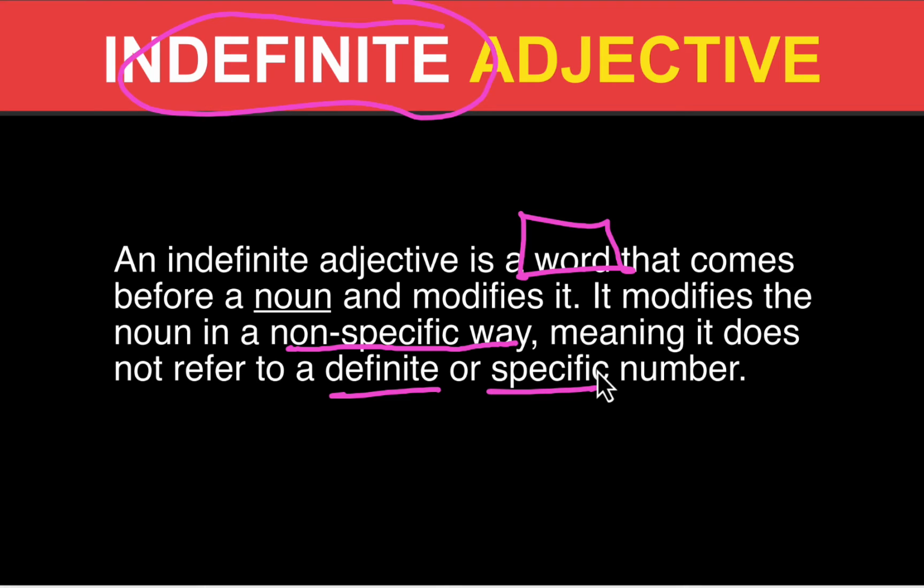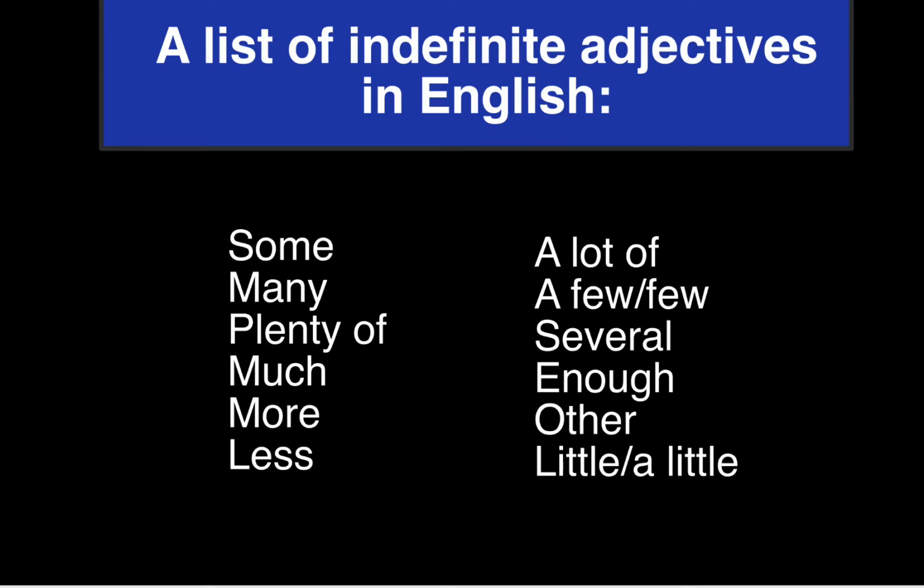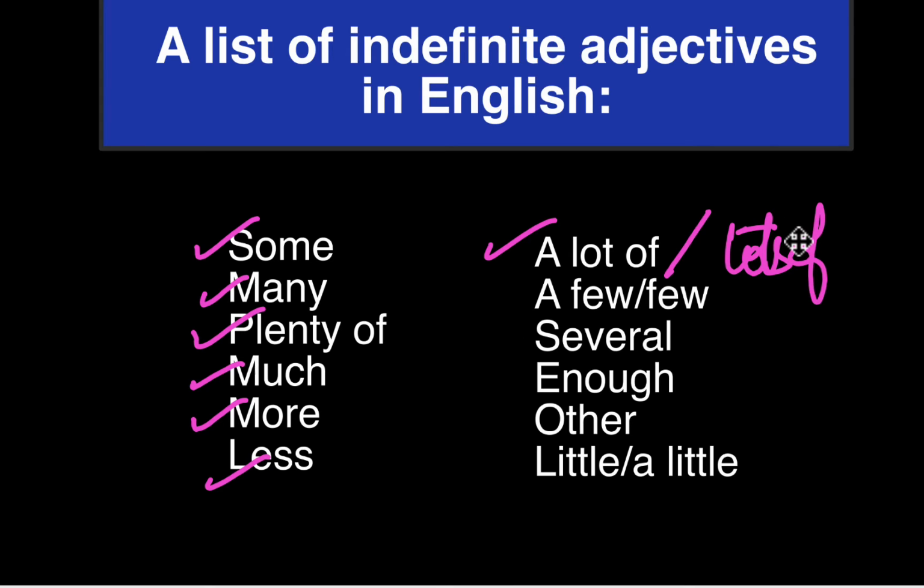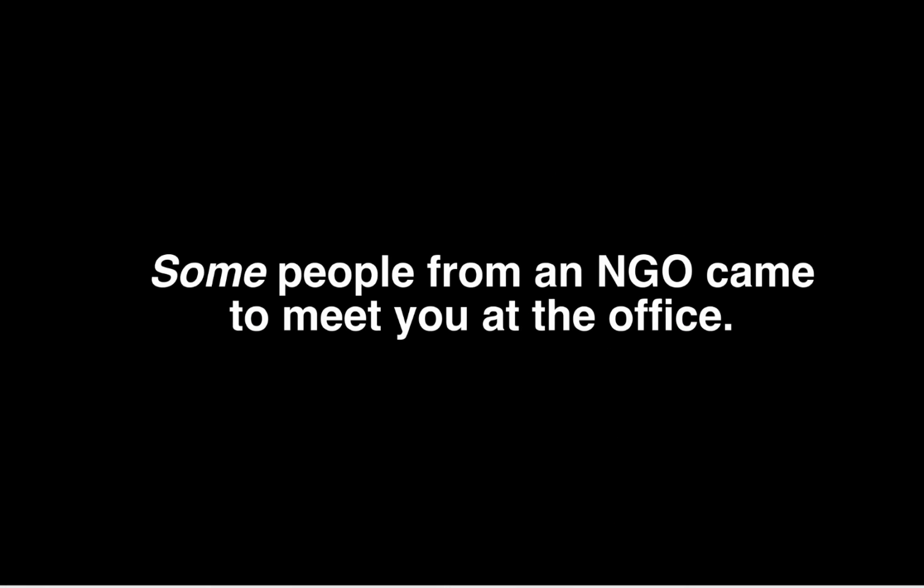Now let's look at all the indefinite adjectives in English. These are almost all the words and phrases that function as indefinite adjectives in English: some, many, plenty of, much, more, less, a lot of or lots of, which are one and the same thing, a few, several, enough, other, little, a little, all. Let's look at some examples and understand how these words function as an indefinite adjective in a sentence.